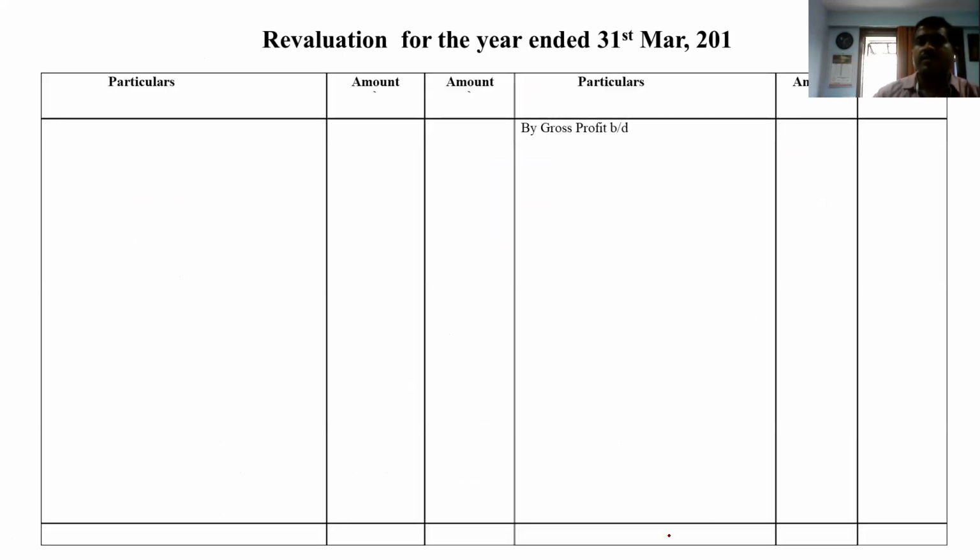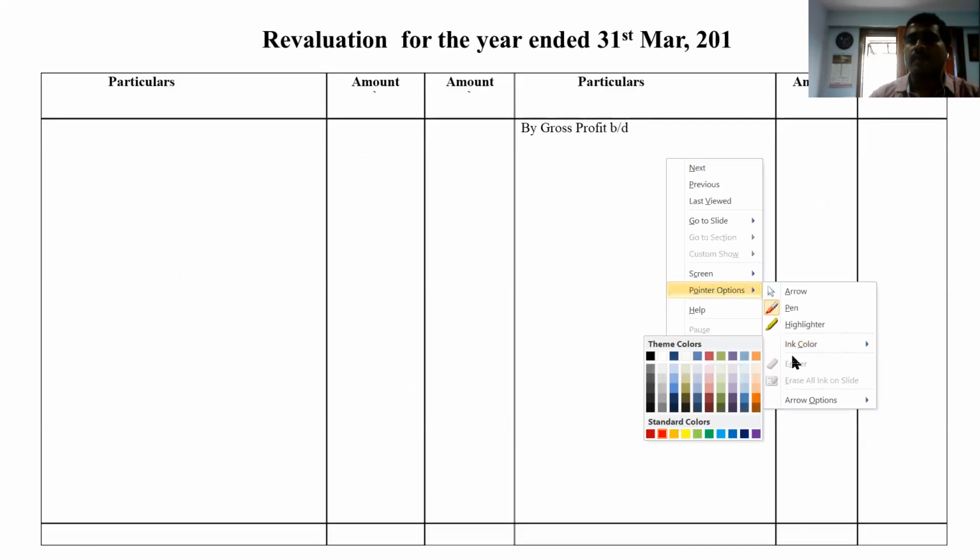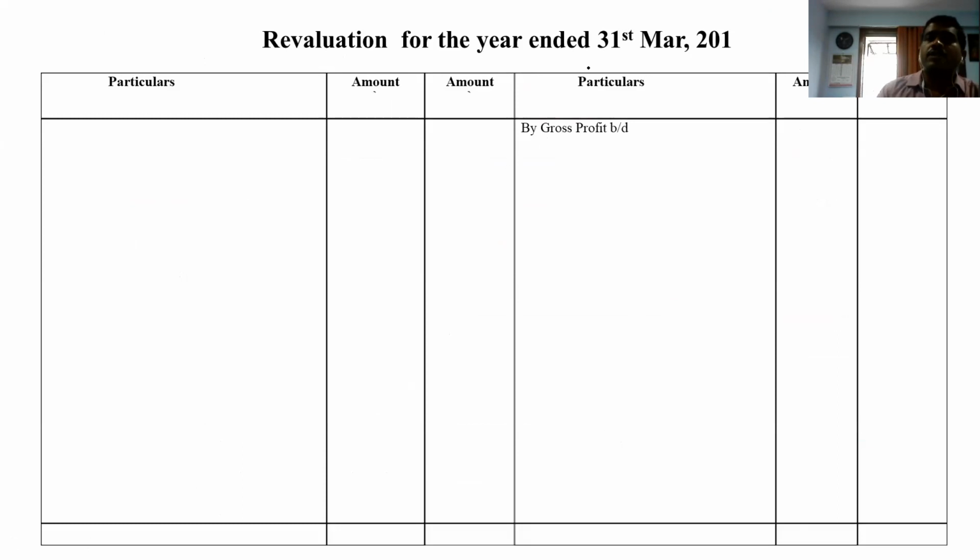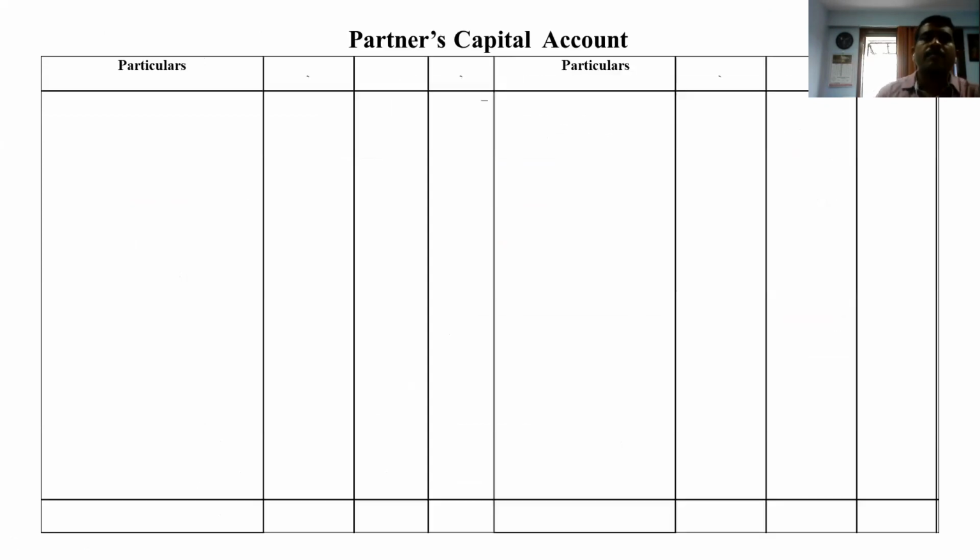Prepare the column, friends. The first column we prepare is the revaluation. Give the heading revaluation account for the year ending on 31st March 2017. Debit and credit. After revaluation, give the heading partners capital account. Partners capital account. 3 names will come.